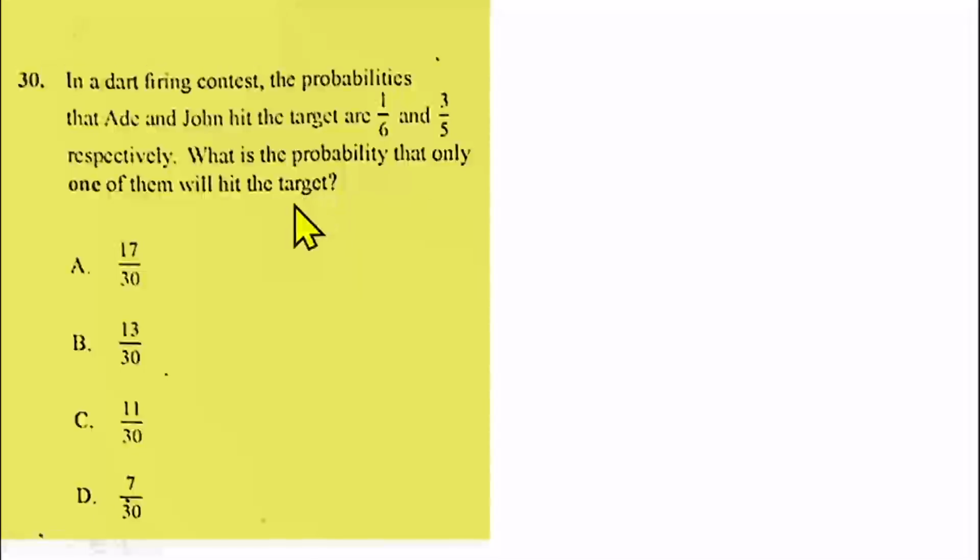Question number 30 is from probability. In a dart firing contest, the probabilities that Ade and John hit the target are 1 over 6 and 3 over 5 respectively. What is the probability that only one of them will hit the target? The probability that only one of them will hit the target will be the probability that Ade will hit and John will not hit, or the probability that Ade will not hit and John will hit. So the probability that Ade will hit is 1 over 6.